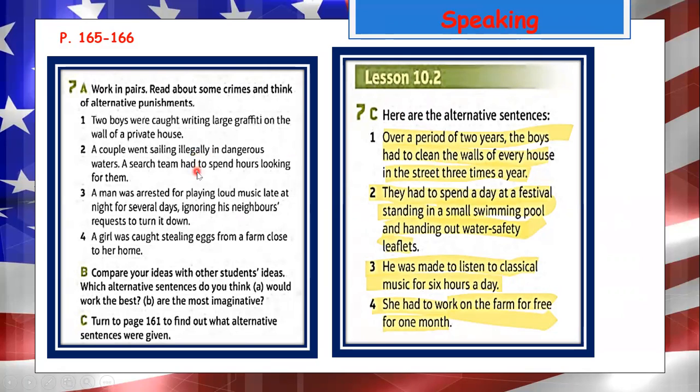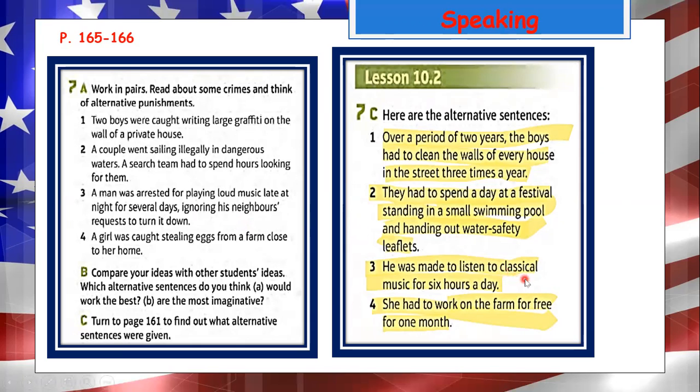This is the second crime. A couple went sailing illegally in dangerous waters. A search team had to spend hours looking for them. What would be the alternative sentence? They had to spend a day at a festival standing in a small swimming pool and handing out water safety leaflets. Number three, a man was arrested for playing loud music late at night for several days, ignoring his neighbor's request to turn it down.